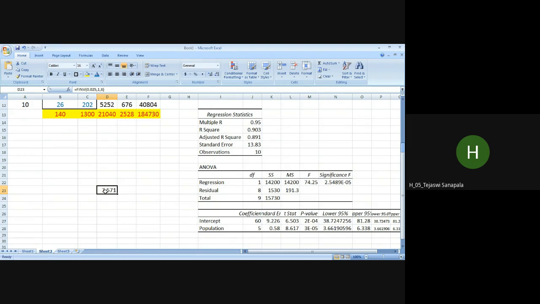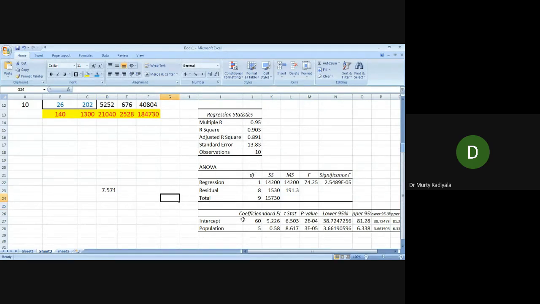Reject the null hypothesis. The decision is correct. Is it right? Are you getting what I'm explaining here? Yes, sir. Are you with me?